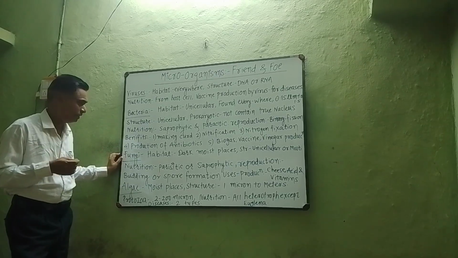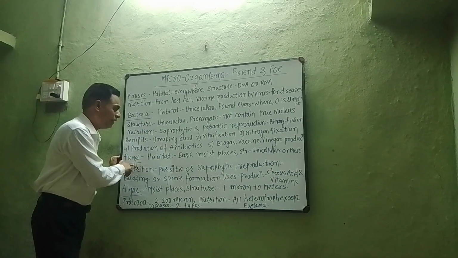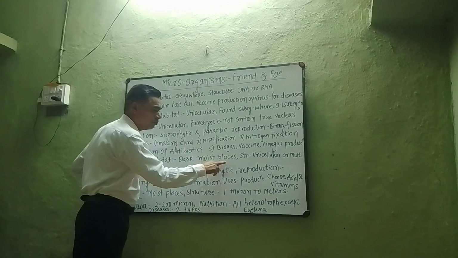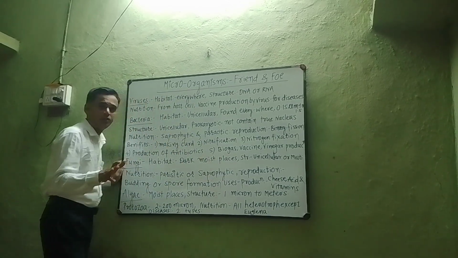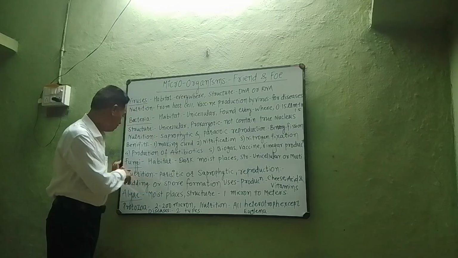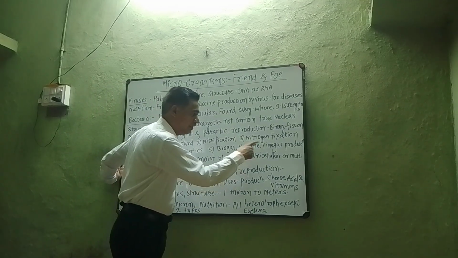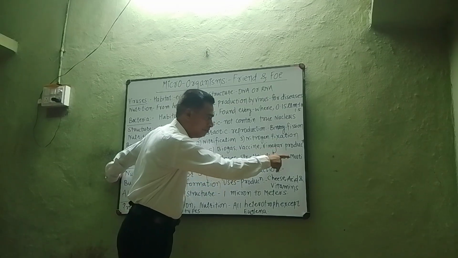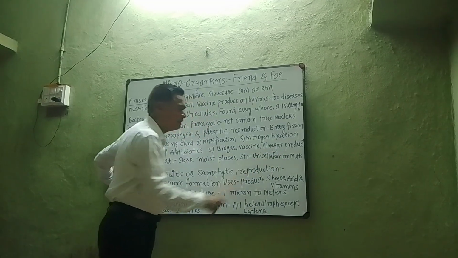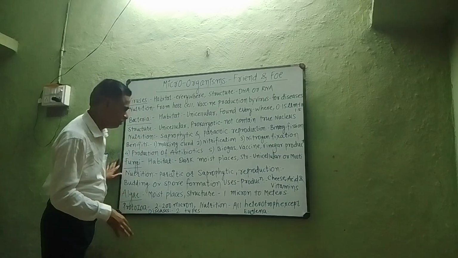Now what are fungi? What is the habitat of fungi? Fungi are present in dark, moist places. This is the habitat of fungi. What is the structure of the fungi? Fungi may be unicellular, fungi may be multicellular. Means they may be unicellular, they may be multicellular.